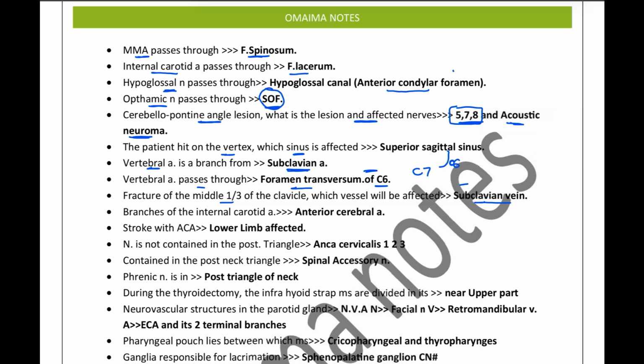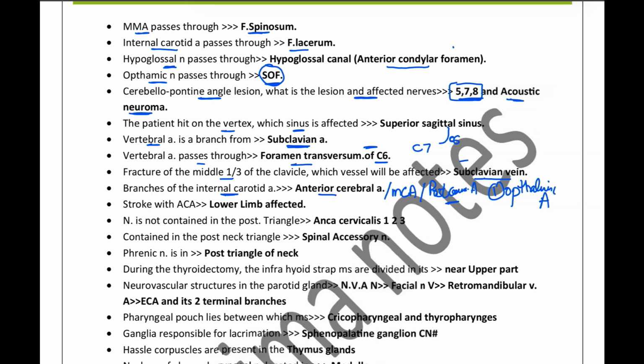Branches of the internal carotid artery. We have the anterior cerebral and we have the middle cerebral. Apart from this, we have the posterior communicating artery, and we have also learned that the first branch is the ophthalmic artery. And we also know that the ophthalmic artery is going to pass through the optic canal. So next question is that the stroke of the anterior cerebral artery is going to cause or represent the lower limbs as the affected area.